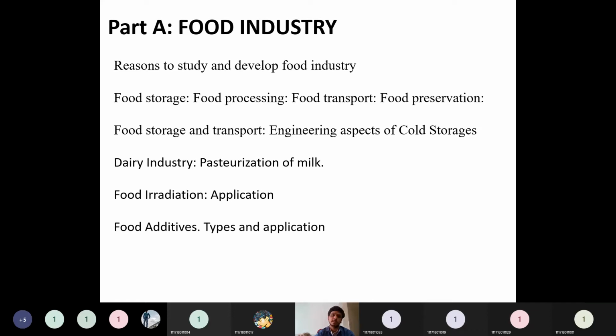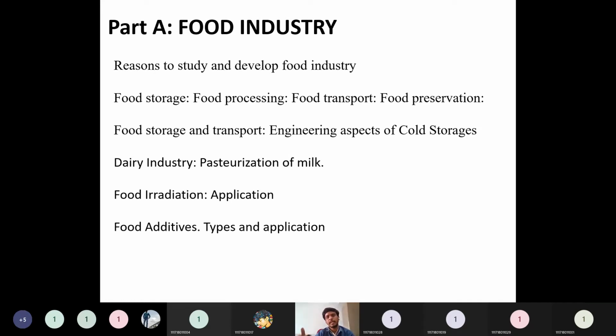Then food preservation. There are many techniques, like in the olden days we used, and now also we are using, the pickling technique, or drying the fish. In order to increase the shelf life, we are using these food preservation techniques, traditionally as well as on an industrial scale. So any type of food industry will have all four operations: food storage, food processing, food transport, and food preservation. In detail, what is storage, what is processing, what is transport, and what is preservation, we have to see.